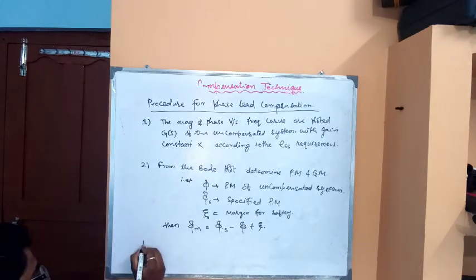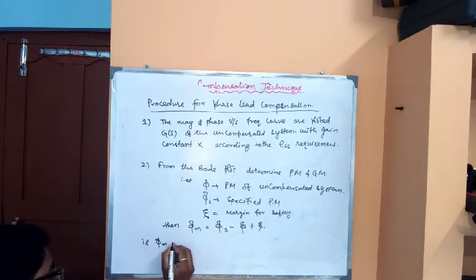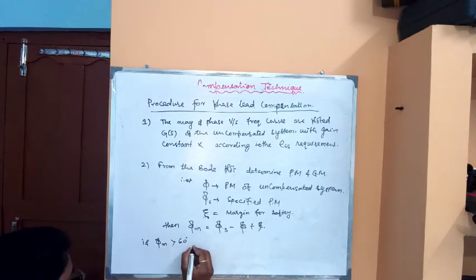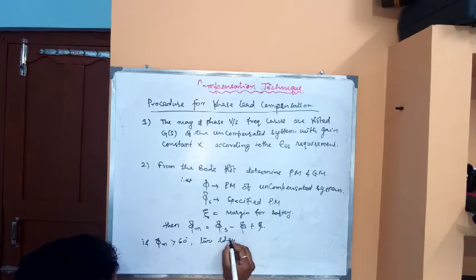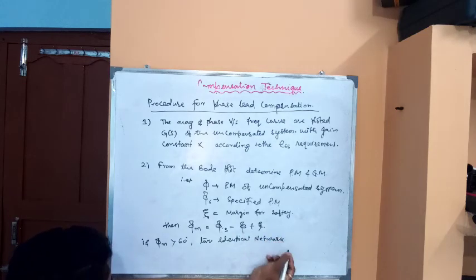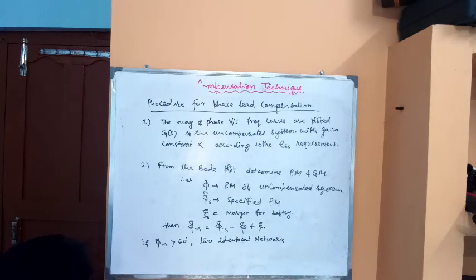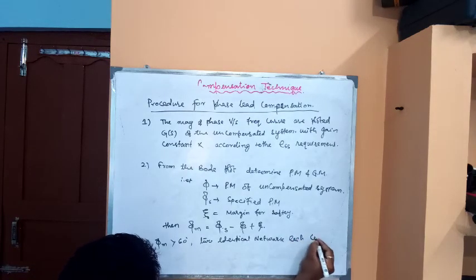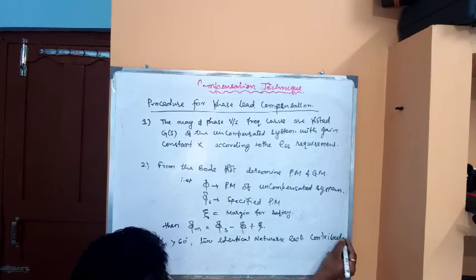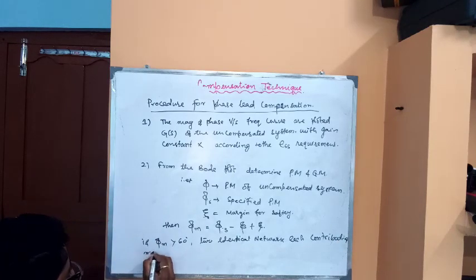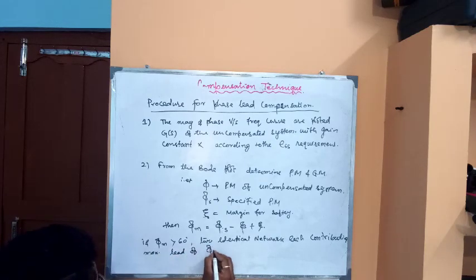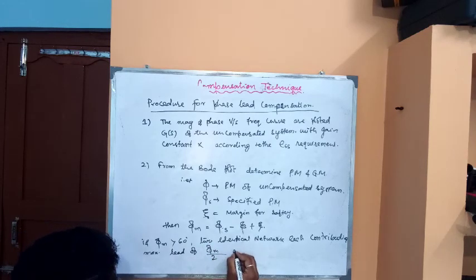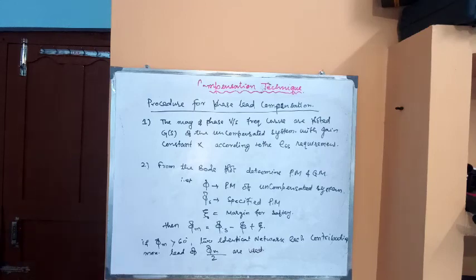Now if phi m is greater than 60 degrees, then two identical networks, each contributing maximum lead of phi m by 2, are used. So this is step 2.